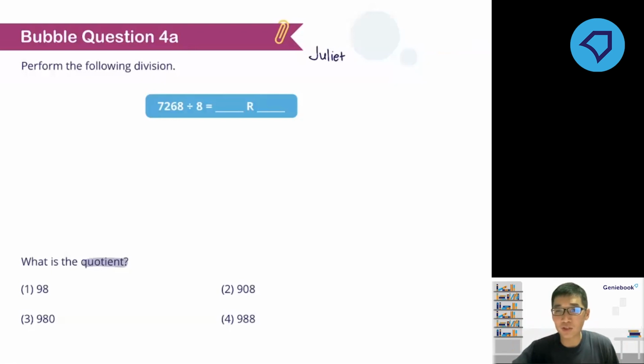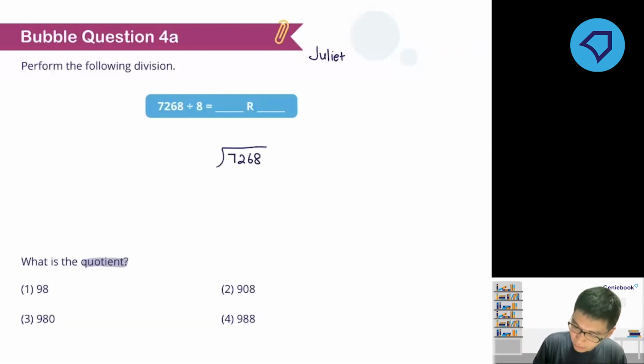Let's see how many of you got this correct. There is a decrease in the number of students who got this question correct. What's wrong? Let's go through this. 7,268 divided by 8. Same thing. Let's start from the leftmost digit, 7. Can you see 7 is smaller than 8? I cannot do the division of 7 by 8. So I'll first put down a 0 here in the thousands place. Then multiply. 0 multiplied by 8 is 0. Subtract. Let's bring down the next digit, 2. Now 72 divided by 8.